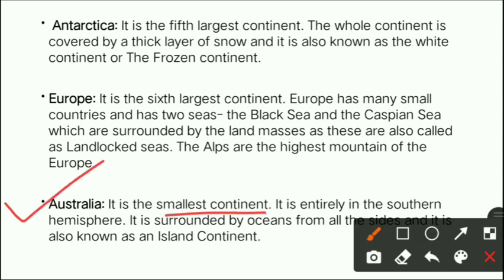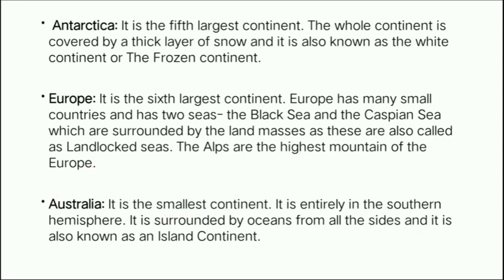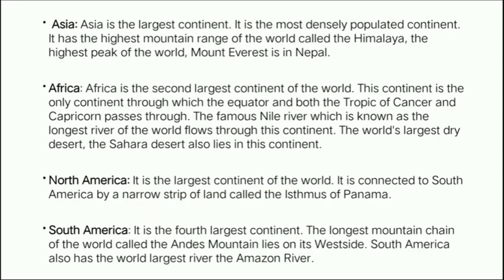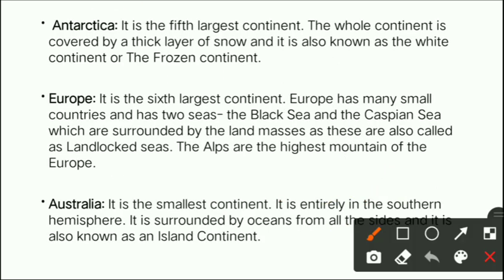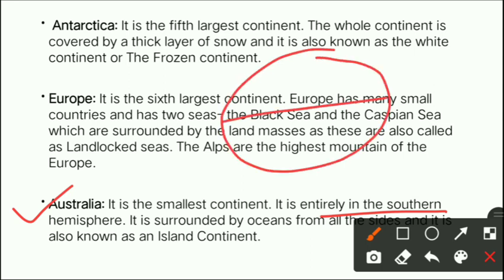Australia is the smallest continent of all. Beta, as we know that there are in total 7 continents. Out of all the 7 continents, which is the largest continent? Asia. Okay. And which is the smallest continent? Australia. Okay. Now Australia is entirely in the southern hemisphere. Beta, you know the northern hemisphere and the southern hemisphere, right? The northern part and the southern part. So Australia is basically towards the southern hemisphere. It is situated towards the southern hemisphere, right?